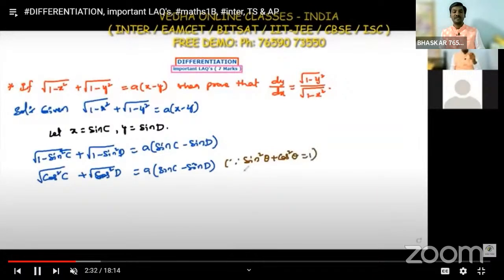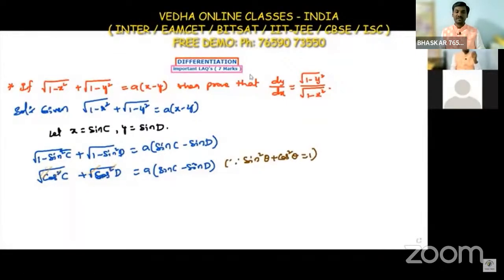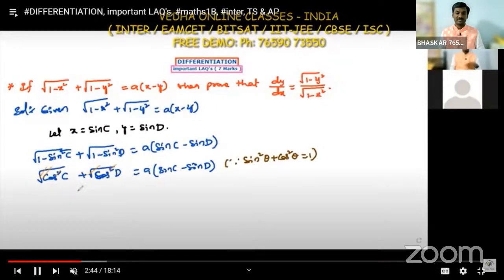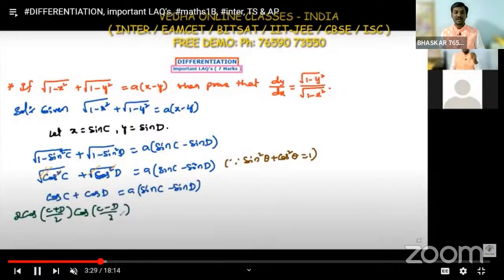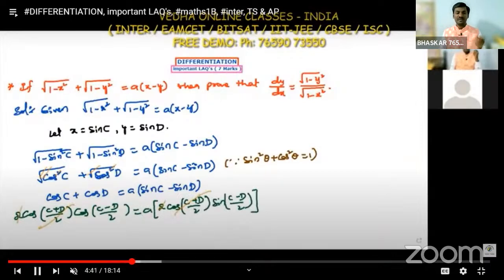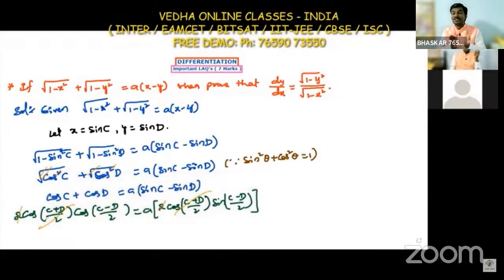Here sine square theta plus cos square theta is equal to 1 is the identity formula, and from that we used 1 minus sine square theta is equal to cos square. Squares and roots get cancelled. On the left side we can apply the cos c plus cos d formula, and on the right side the sine c minus sine d formula. What is cos c plus cos d? It is 2 cos of c plus d by 2 into cos of c minus d by 2. Cos formula means cos cos for plus, and sine sine for minus.